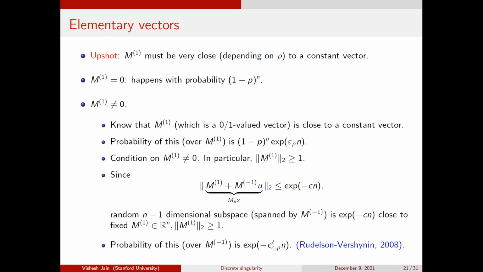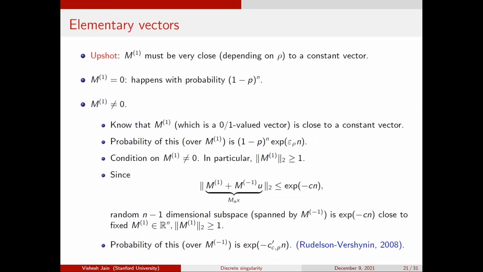This is essentially a result of Rudelson and Vershynin, that if you fix a direction, then I have some n minus 1 dimensional subspace. If you assume, for instance, that this matrix is Gaussian, then it's really a uniformly random subspace. In this case it's Bernoulli, so it's not really uniformly random. It doesn't have to be, but the heuristic is it's close enough to that.